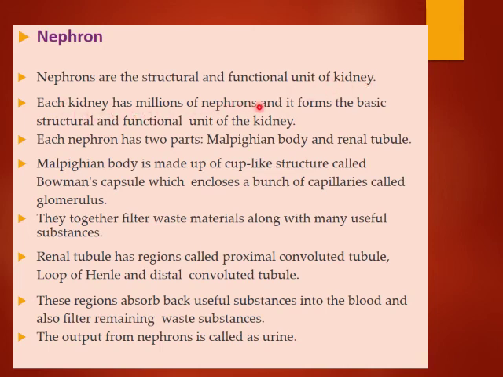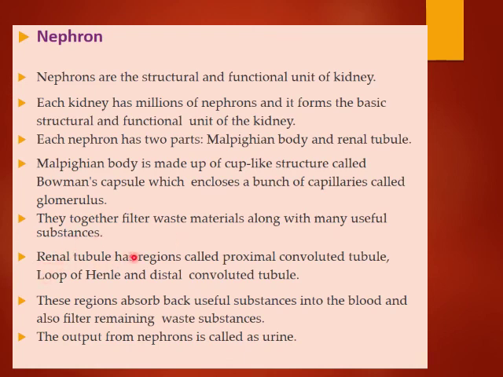Each kidney has millions of nephrons, and they form the basic structural and functional unit of the kidney. Each nephron has two parts, the Malpighian body and the renal tubule. What does the Malpighian body include? It is made up of a cup-like structure called Bowman's capsule, which encloses a bunch of capillaries called the glomerulus. Together they filter waste material along with many useful substances.